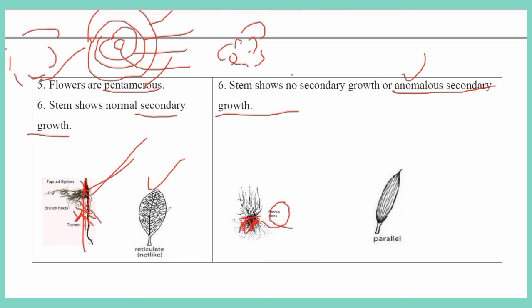When you take the leaf in dicots, there will be a midrib, there are veins, and there are veinlets. This type of arrangement of veins, veinlets and midrib is called reticulate venation. In monocots, centrally there will be a midrib, and the veins run straight from bottom to top, parallel. This type of arrangement is called parallel venation.